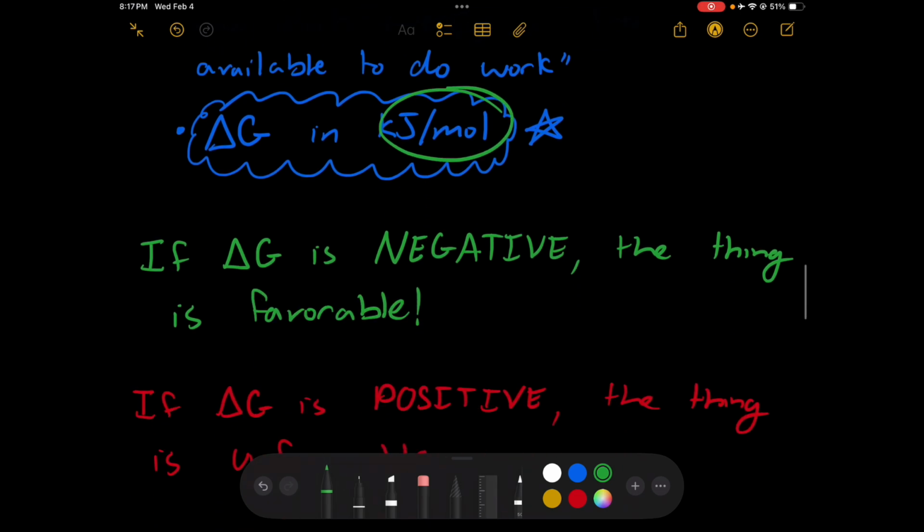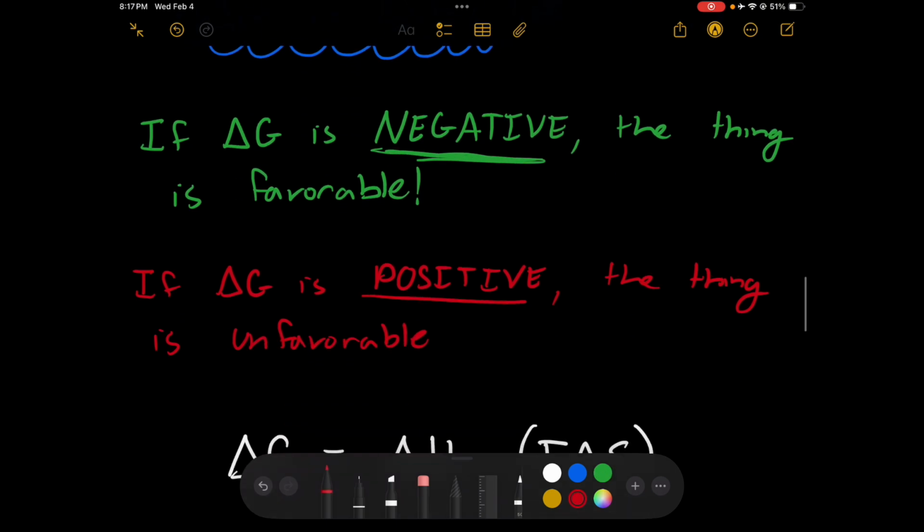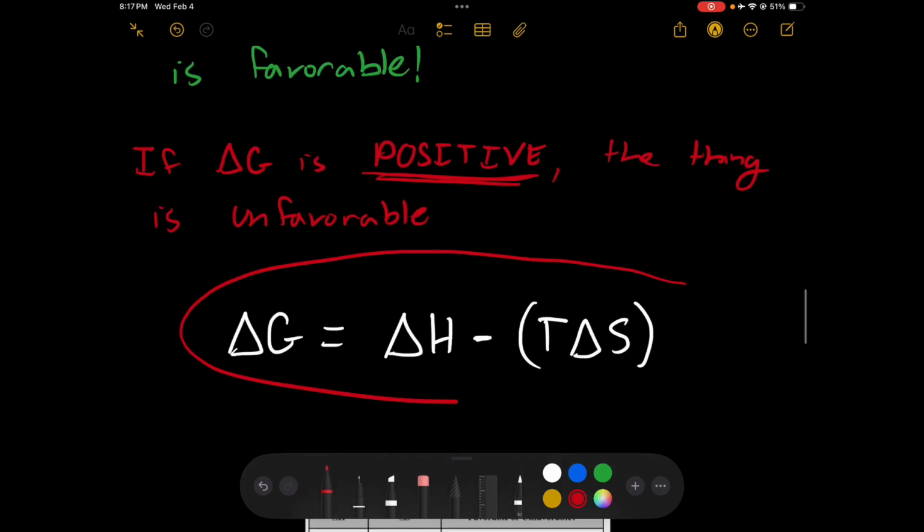Here's your rule. If your delta G value is negative, that means the process is favorable. But if your delta G value is positive, then that process is unfavorable. This formula right here is the one that we use to figure out whether delta G is negative or positive.